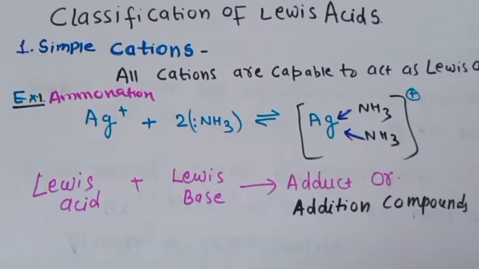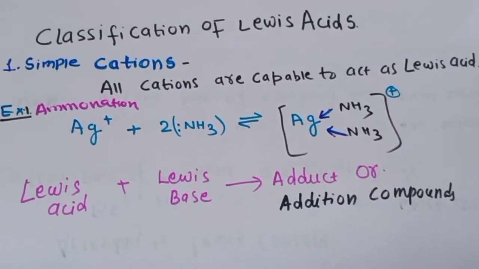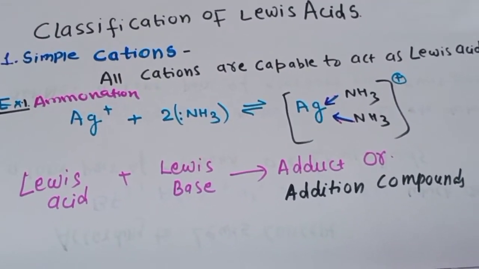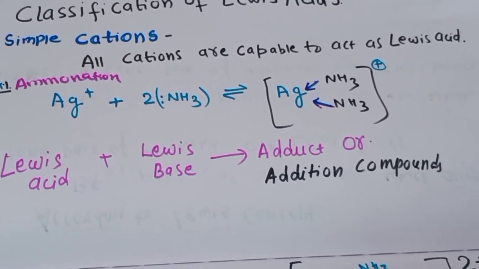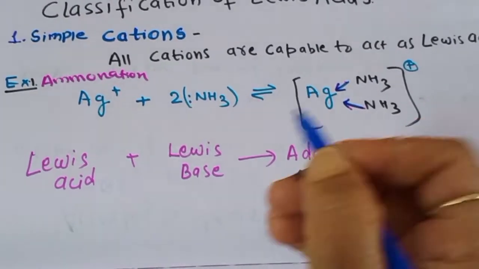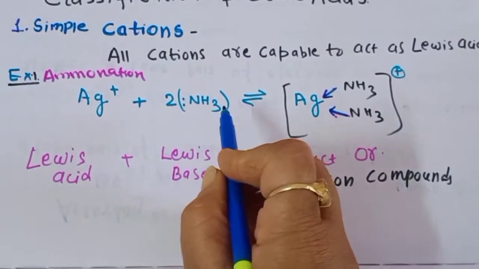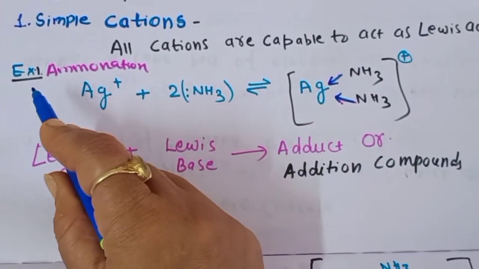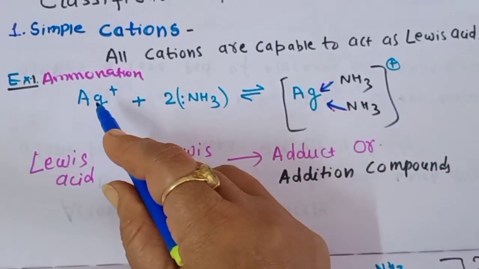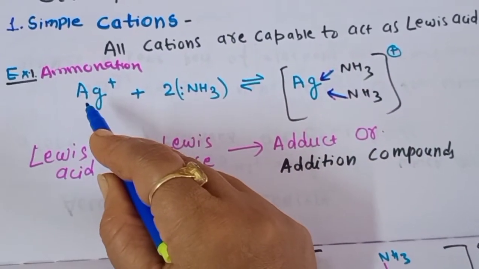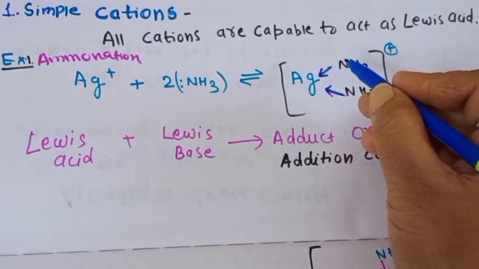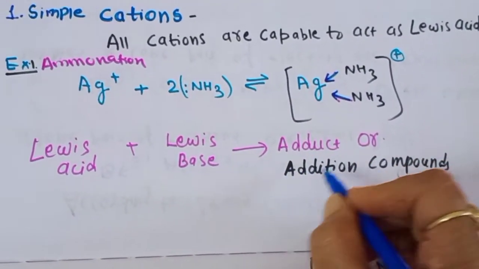Now we will see the classification of the Lewis acids. So students, the first type of the Lewis acids are all the cations, which are capable of acting as a Lewis acid. Means all the cations can easily accept the lone pair of electrons. For example, as here ammonia is added, we can say this reaction is ammonation. Here this reaction is in equilibrium and this Ag plus means all the cations. So this is a cation, it acts as a Lewis acid, and ammonia is a Lewis base. It will donate the lone pair of electrons to form an adduct or addition compound.